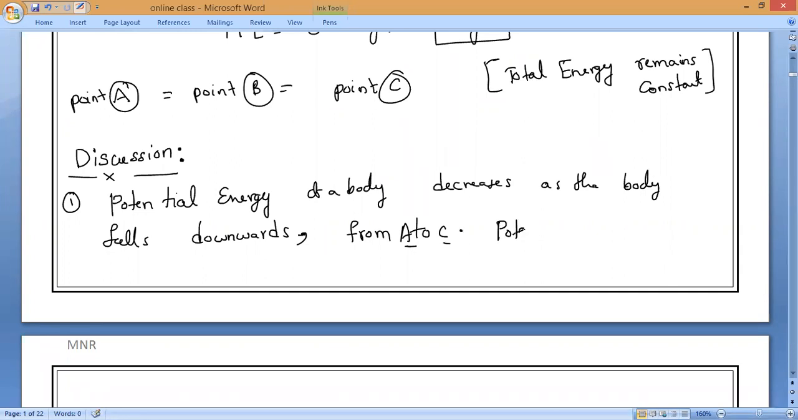So where is potential energy maximum, everybody? Potential energy is maximum at which point? Yes, sir. So potential energy is maximum at A. Clear? And zero at where? Yes, please. Zero at C.